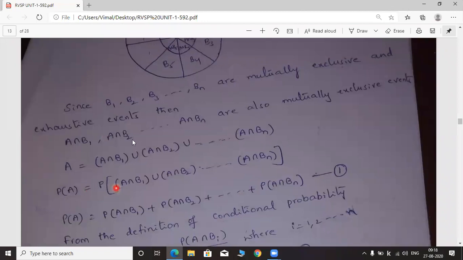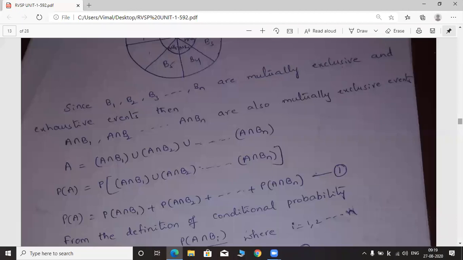P of A is equal to P of... on both the LHS and RHS we are applying probability. After applying probability, we have to separate the terms by adding, because we have a union here. Union means you have to add the terms individually. Let this be equation number 1.